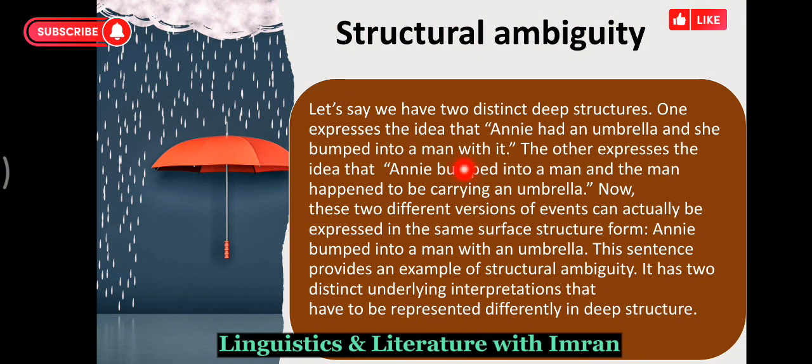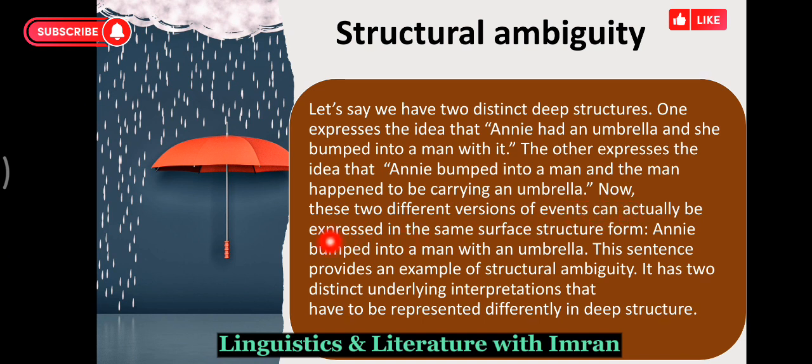It's a second idea. The other expressed the idea that Annie bumped into a man and the man happened to be carrying an umbrella. So one idea is that Annie had an umbrella and she bumped into a man with it. And in the second one, we see that the man was carrying the umbrella. In the first idea, Annie was carrying an umbrella. And in the second, the man was carrying an umbrella.